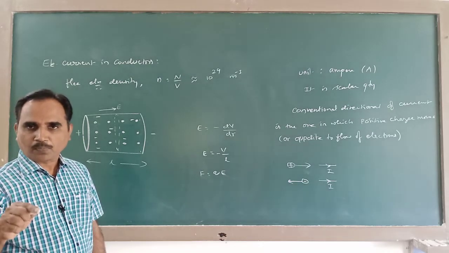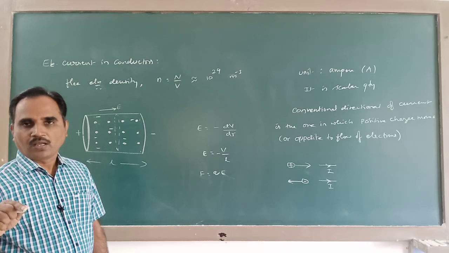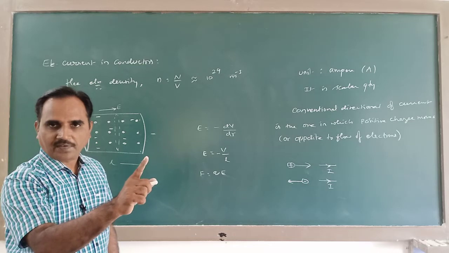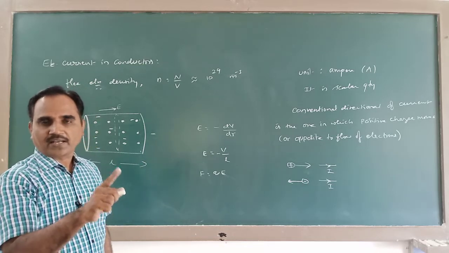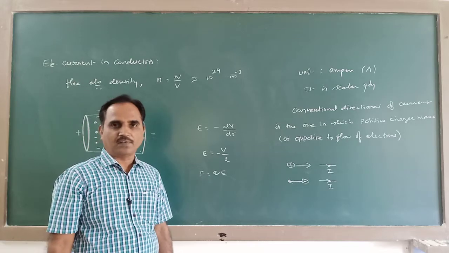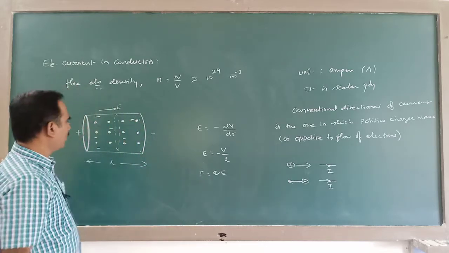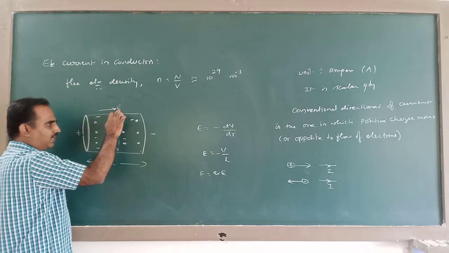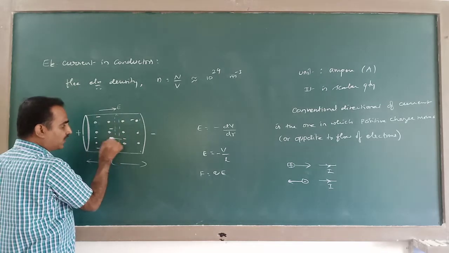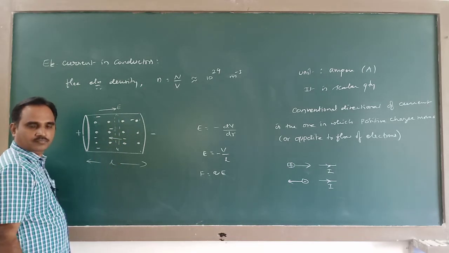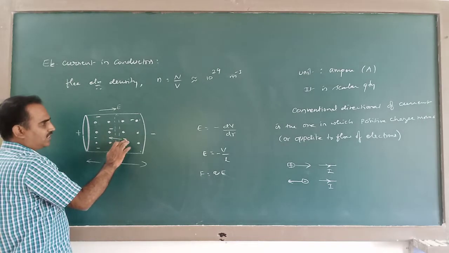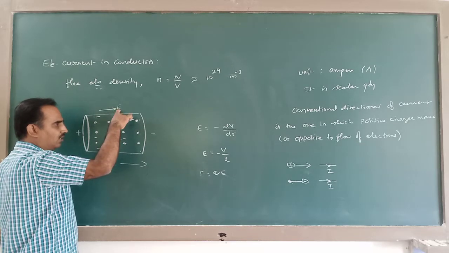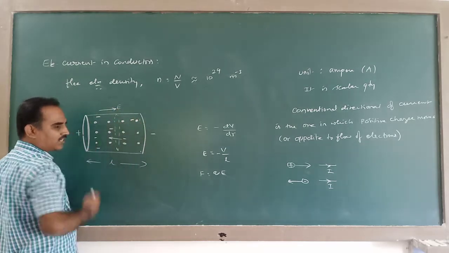So in an electric field, charged particles experience force. The positively charged particle experiences force along the direction of the electric field. The negatively charged particle experiences force opposite to the direction of the electric field. You learned these things in electrostatics. So these electrons, under the influence of this potential difference and this electric field, tend to move in this direction. Understand? These free electrons inside the conductor, under the influence of this electric field, tend to accelerate opposite to the direction of the electric field.